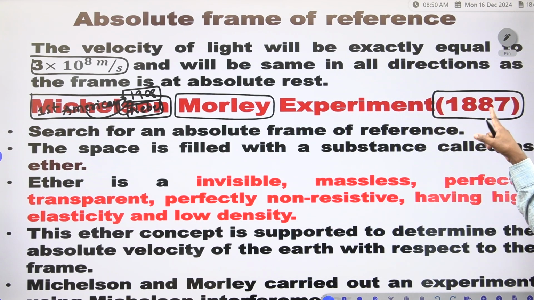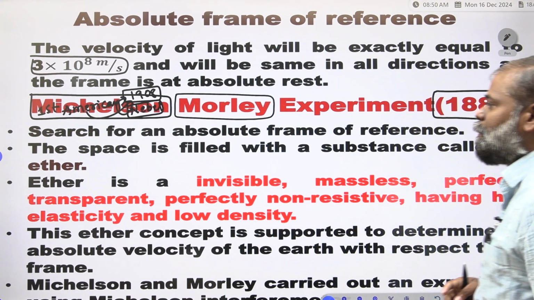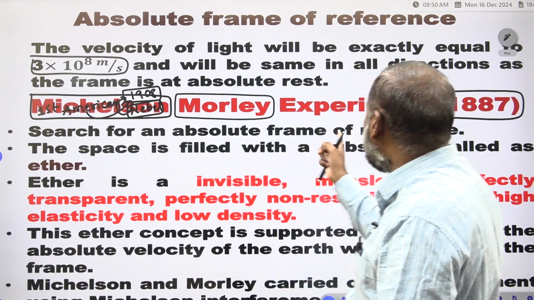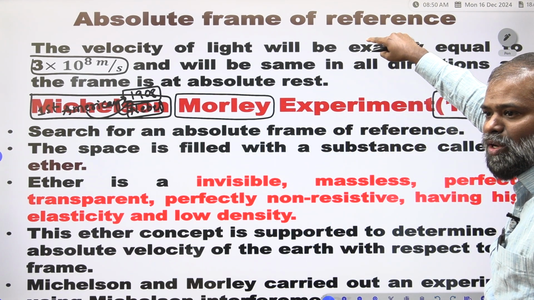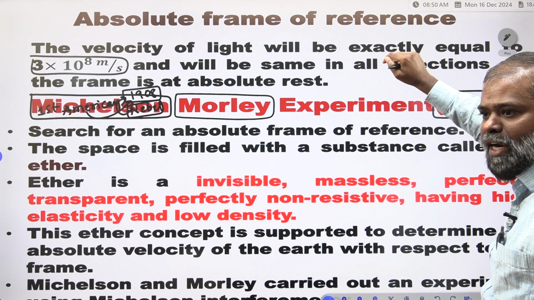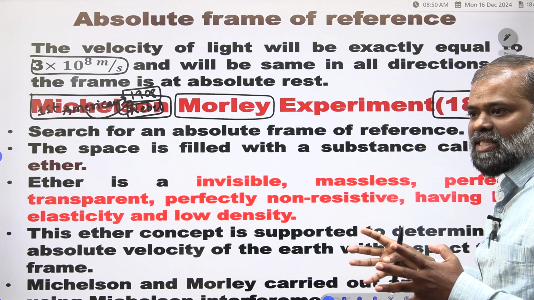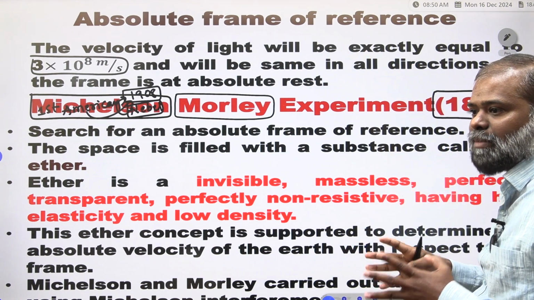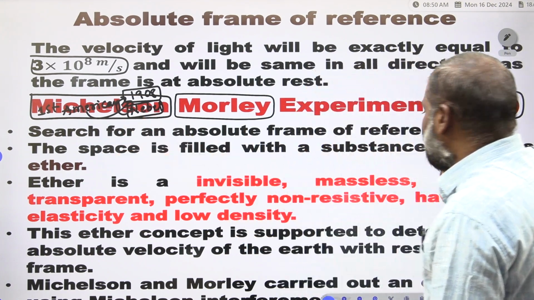The Michelson-Morley experiment was done in 1887. For what purpose did they do it? That is very, very important. The search for an absolute frame of reference. We discussed the absolute frame of reference: the velocity of light will be exactly 3 into 10 to the power of 8 meter per second, the same in all directions, in a frame that is at absolute rest. So, the search for an absolute frame of reference.